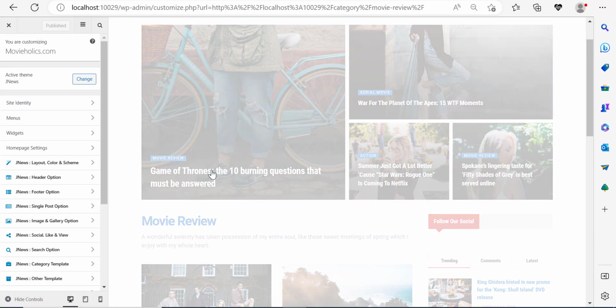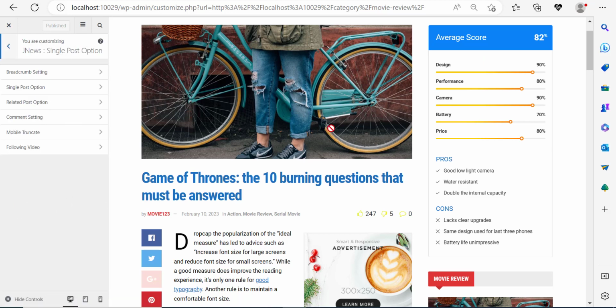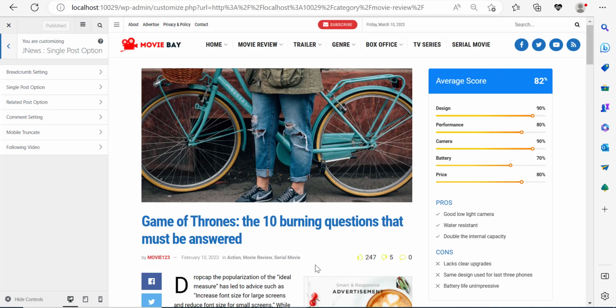And I'm going to show you how you can add advertisements inside of the post and how you can add related posts inside of the post. And that is that. So let's go and do this, right? Now, I'm going to click single post option. Now, normally you need to make sure that you are inside of a post.